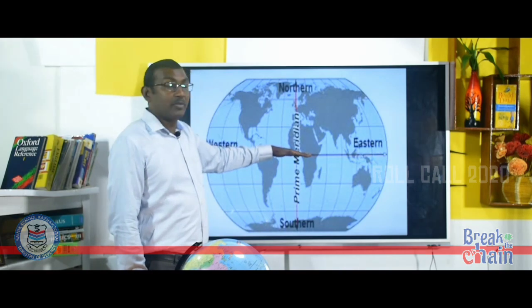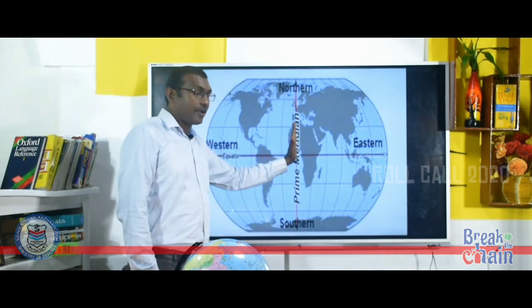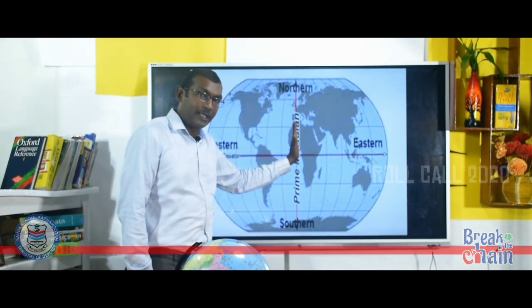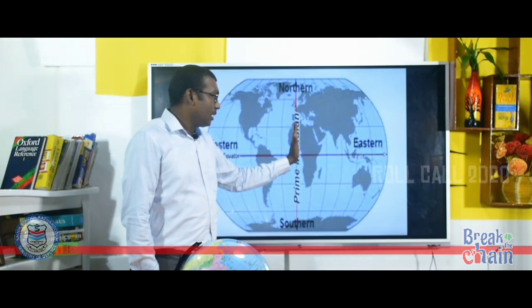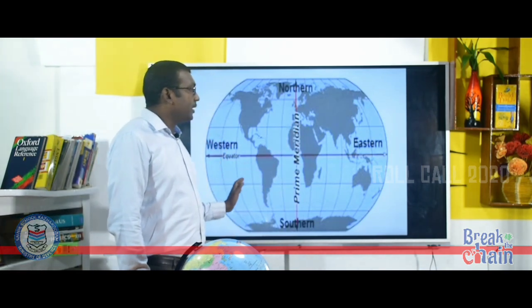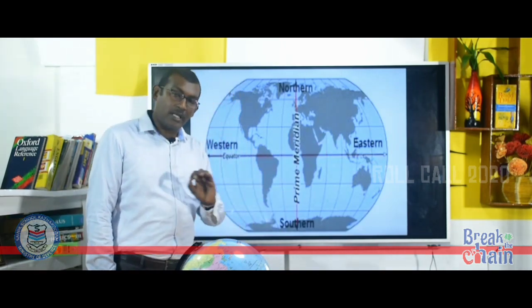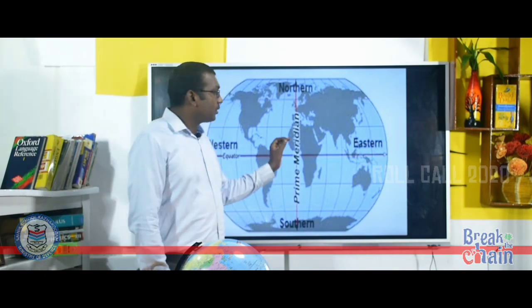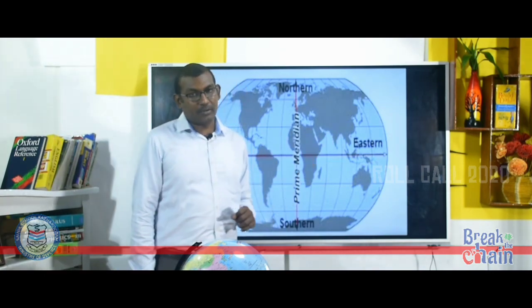North from equator, east from prime meridian or 0° longitude. So, in general, we can say that India is located in the northeastern hemisphere. India is entirely located in the northeastern hemisphere.